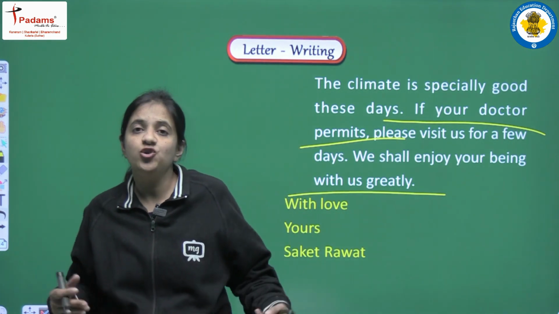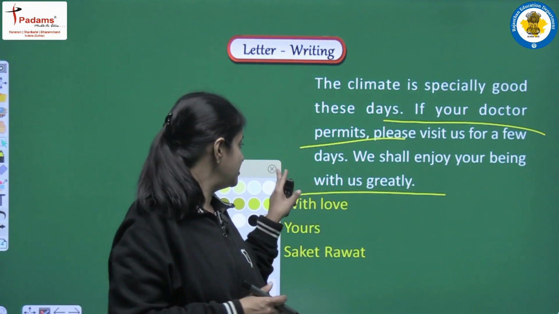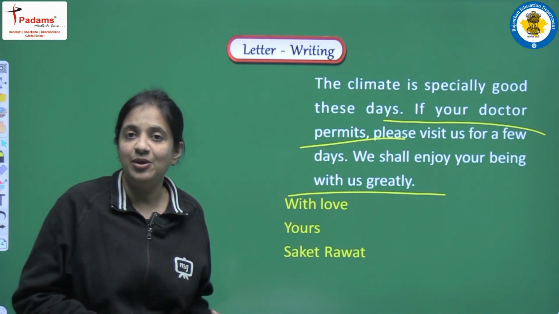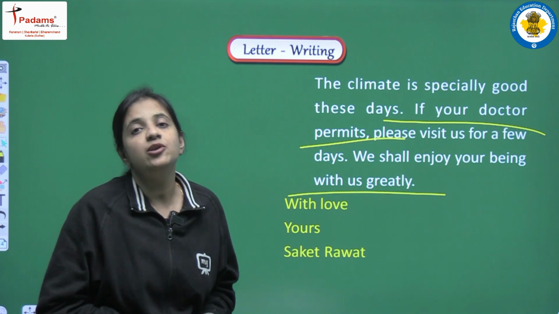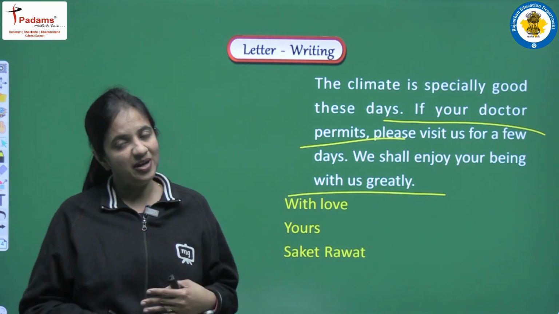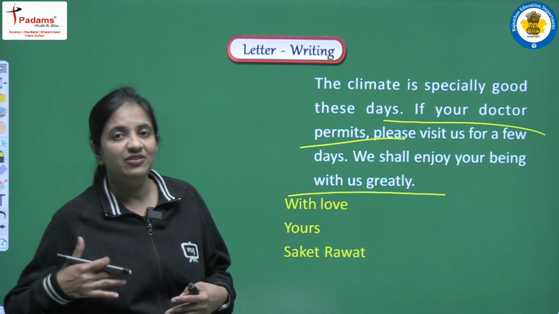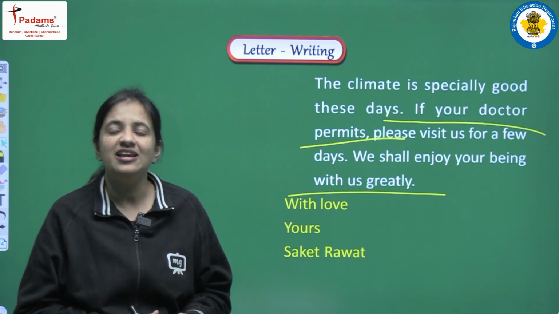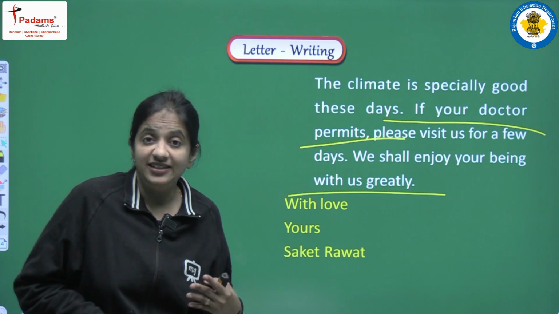So students, there should be a connection in all the sentences that you are writing. First of all we were discussing the weather, the climate of Ranchi. Why? Because we are inviting our friend to our place, we are giving one kind of invitation to him to come to Ranchi. So this is the reason that we were telling about the weather conditions of Ranchi.